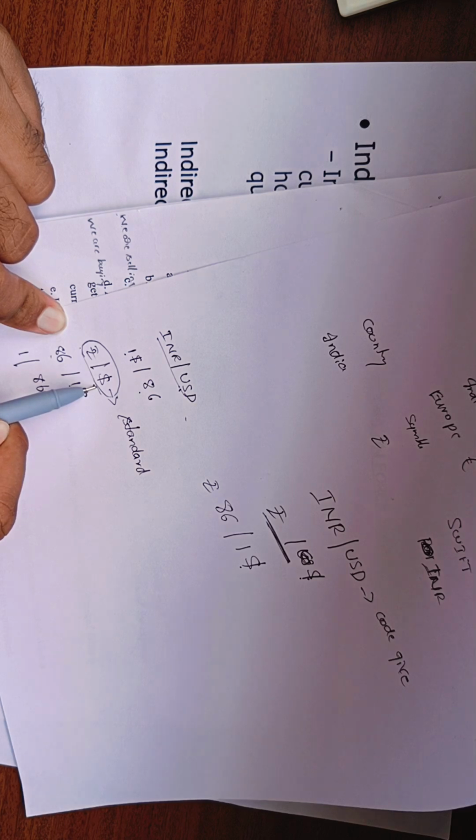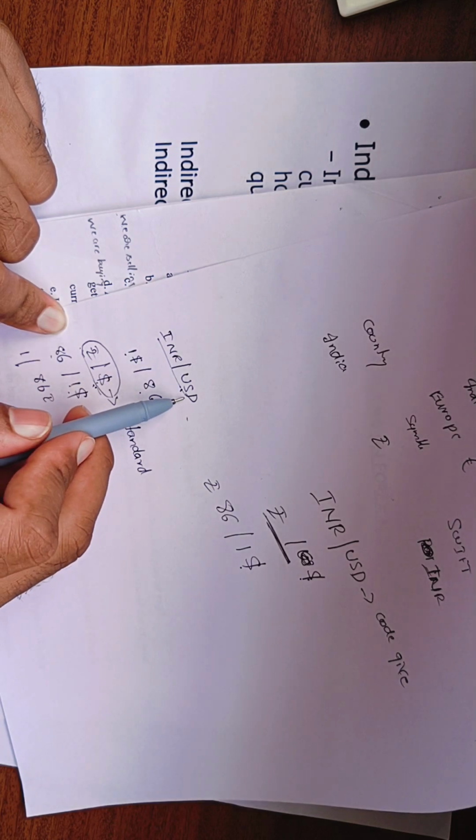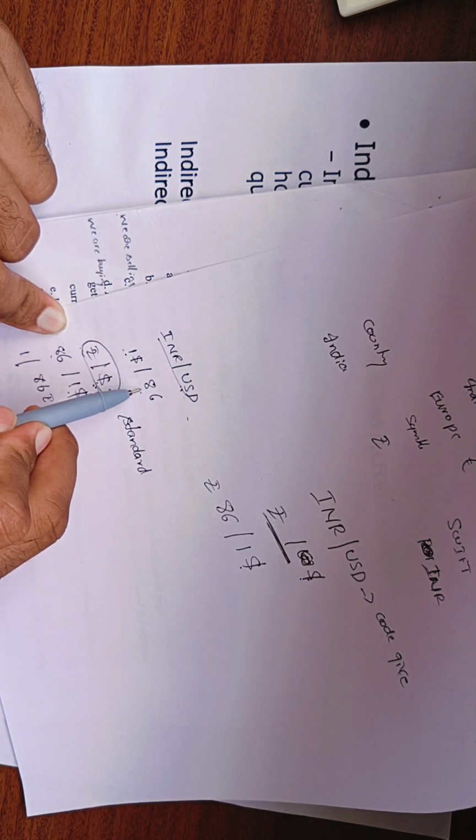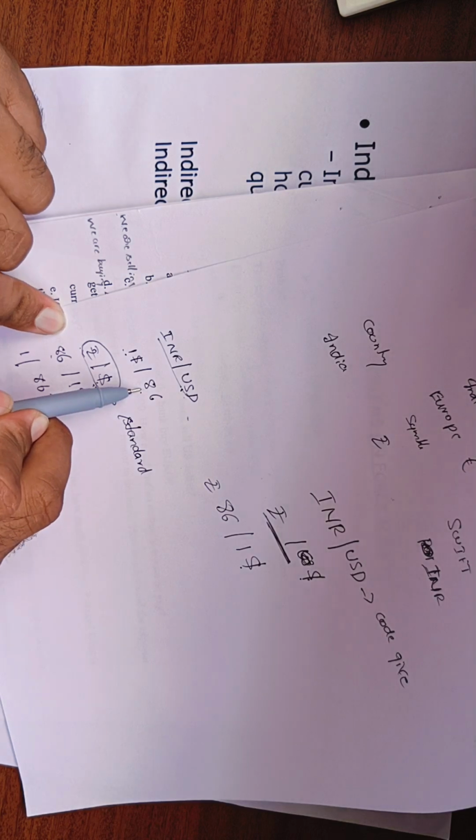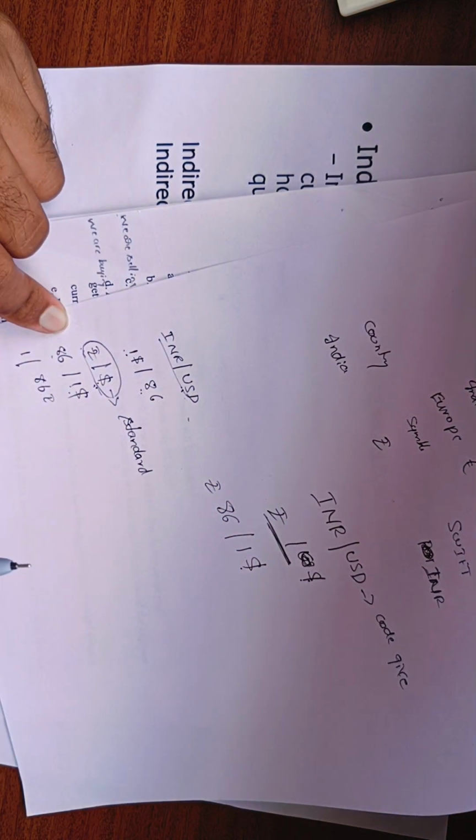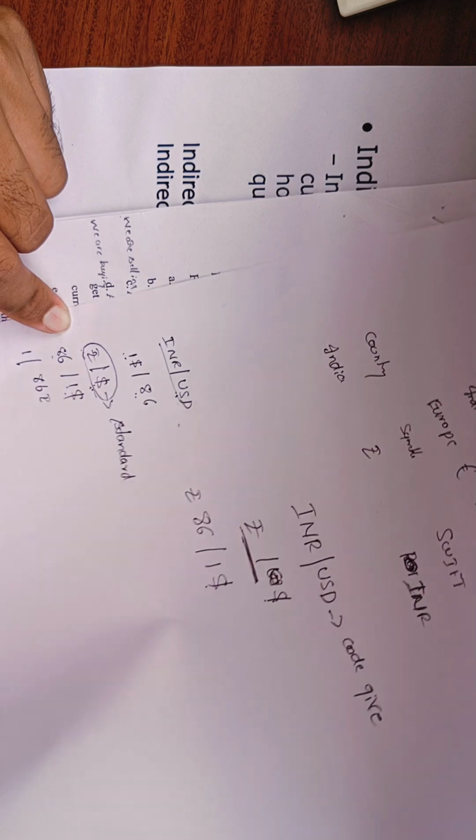If they are given like this, directly write 86 rupees for $1. If INR or USD is given, opposite. First you write dollar, then you write rupees. This is very much important. Don't get confused in this part.